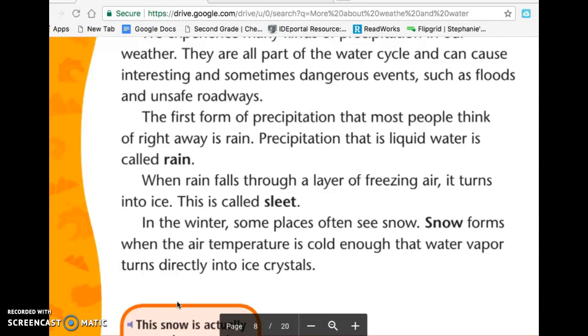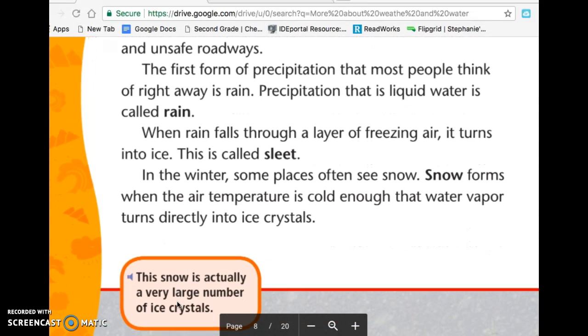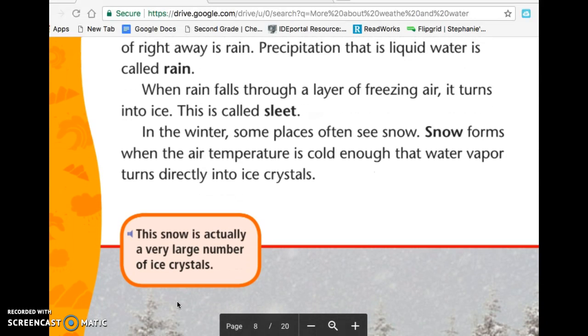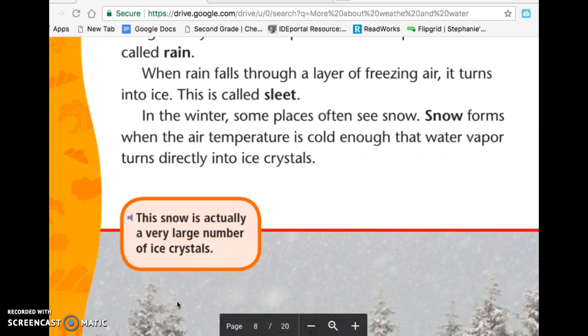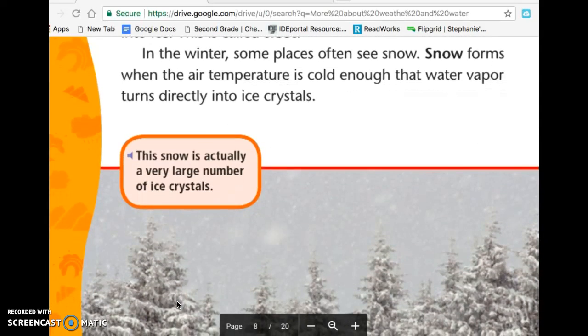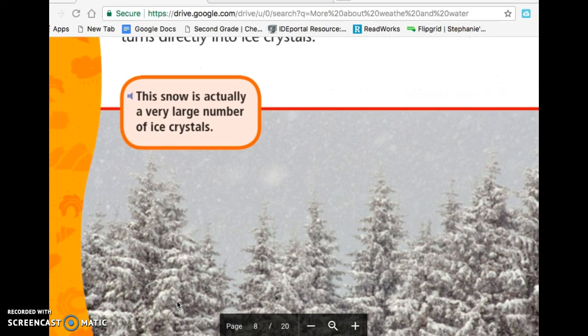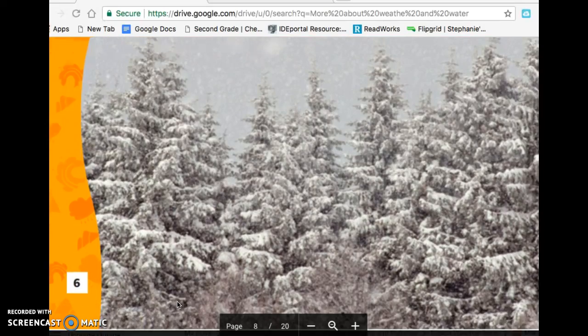Precipitation that is liquid water is called rain. When rain falls through a layer of freezing air, it turns into ice. This is called sleet. In the winter, some places often see snow. Snow forms when the air temperature is cold enough that water vapor turns directly into ice crystals. The snow is actually a very large number of ice crystals.